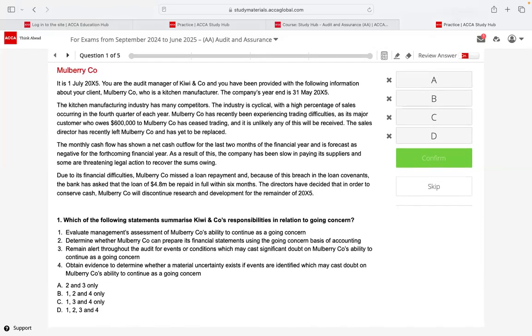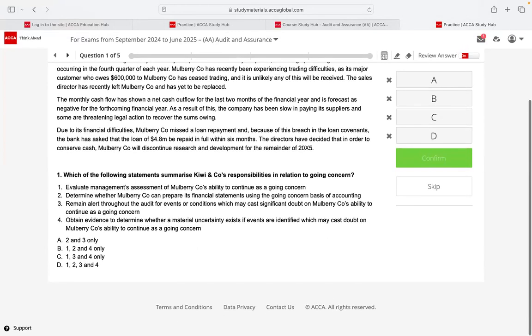All right. So Mulberry Co. is our company. Kiwi is the auditor. Which of the following statements summarizes Kiwi and Co.'s responsibilities in relation to going concern? Number one, evaluate management. So what is the auditor's responsibility? When you come to going concern, what is the auditor's responsibility? Lakshadini, tell me, auditor is supposed to ensure going concern of the company. Am I right or wrong?